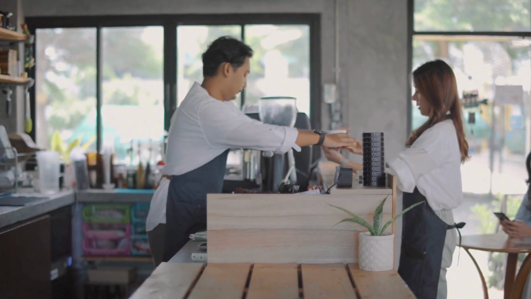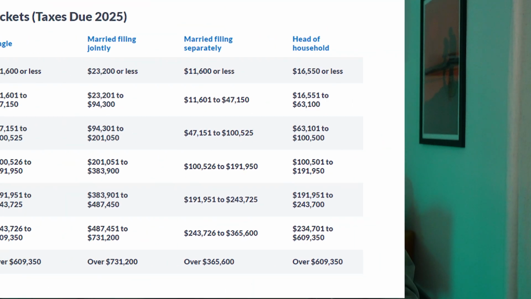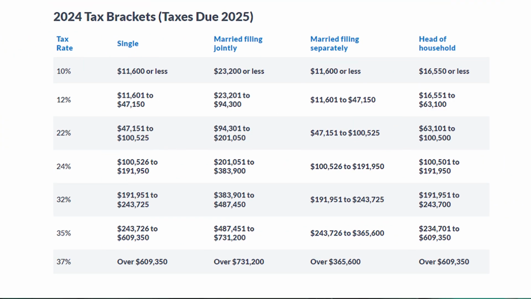Ordinary income tax is the tax that you pay on your employment income. So your salary, your tips, commissions is all taxed this way. And this is the type of tax that most of us are familiar with. But we also have ordinary income tax in investing. So for example, the interest that the bonds pay you or the interest from a high yield savings account is also taxed as ordinary income. And we're going to talk more about that later because we will talk about how to minimize the ordinary income tax in investing. This is the 2024 ordinary income tax table.